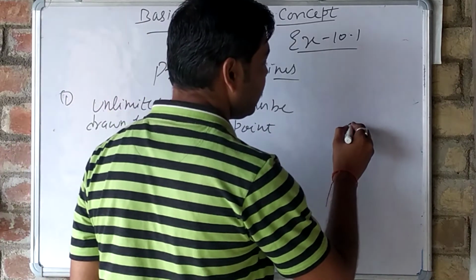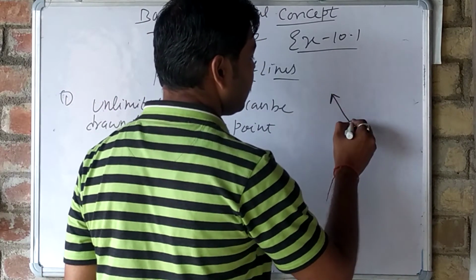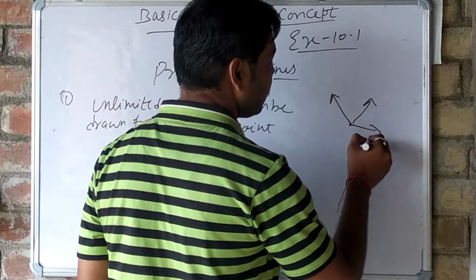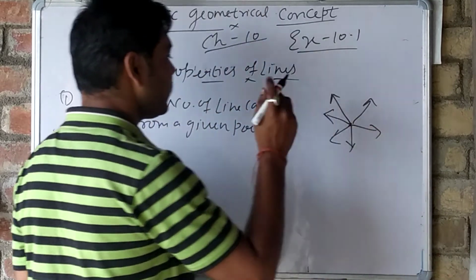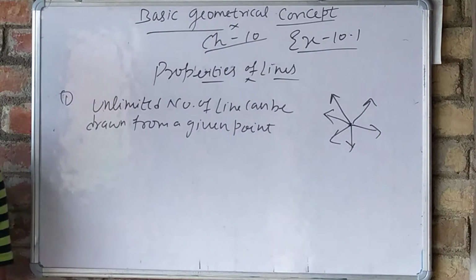Suppose this is a point, we can draw an unlimited number of lines. Like this only, an unlimited number of lines can be drawn from one given point.